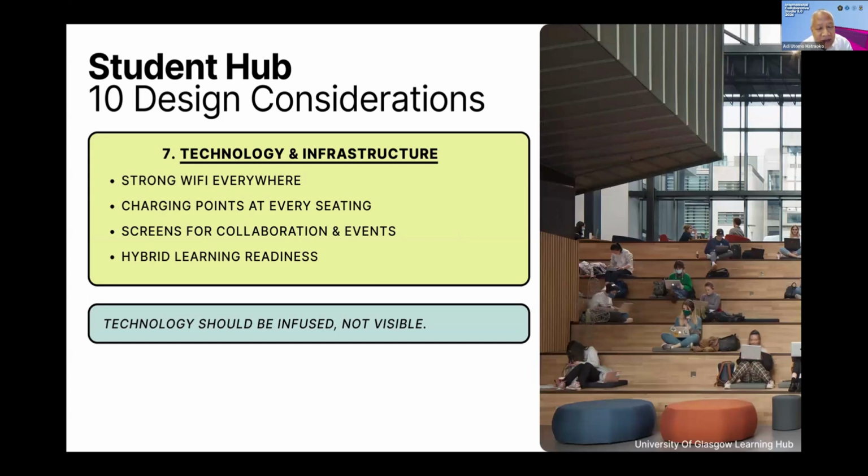The seventh would be technology and infrastructure. It should have strong Wi-Fi everywhere. It should have charging points at every seating, so not in just one or two places, but at every seating we could have charging points. It should also have screens for collaboration and events. The screens could be in some places that should not distract between one and another, and it should have hybrid learning readiness. Technology should be infused, not visible.